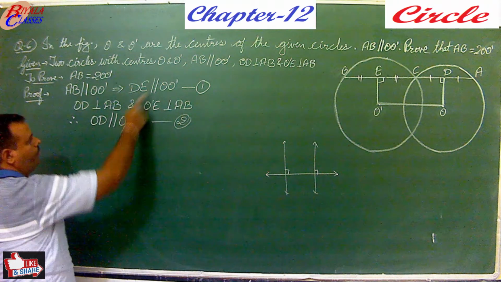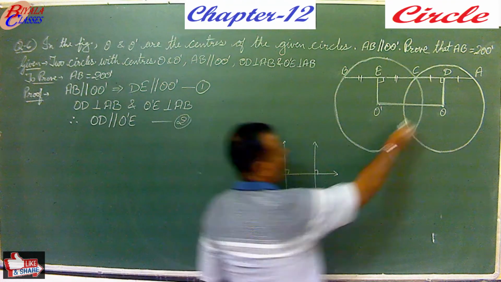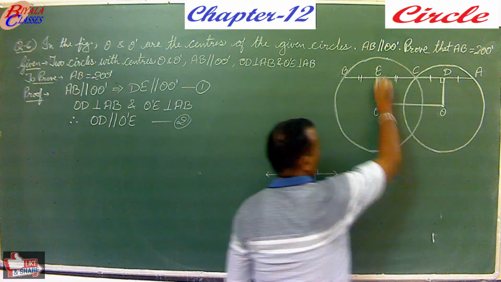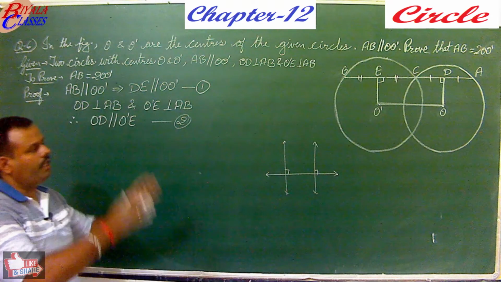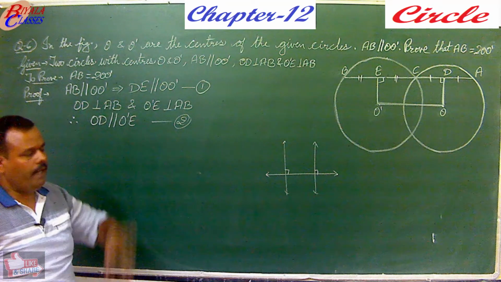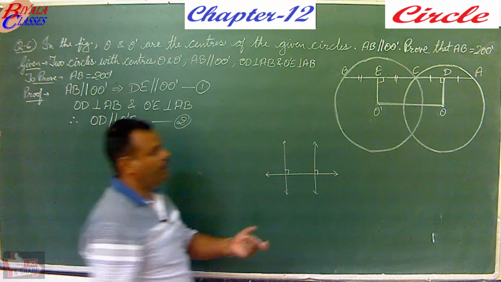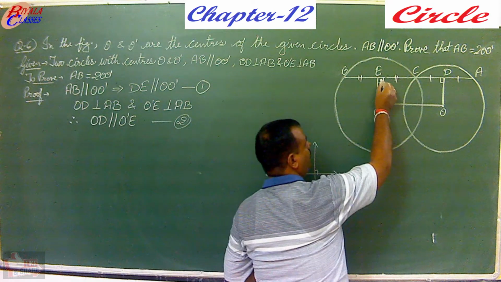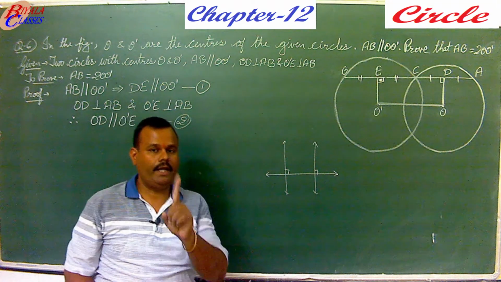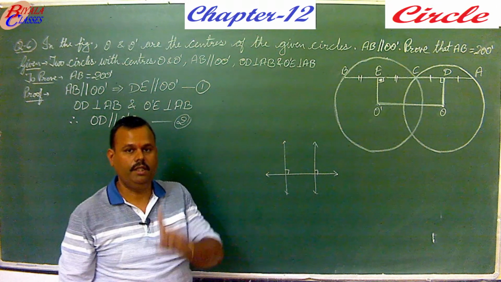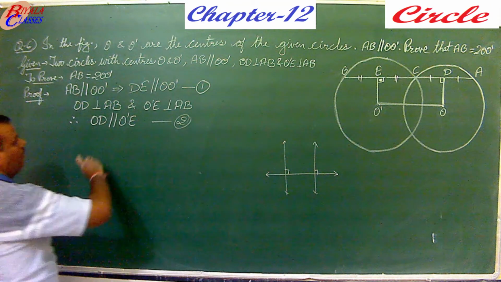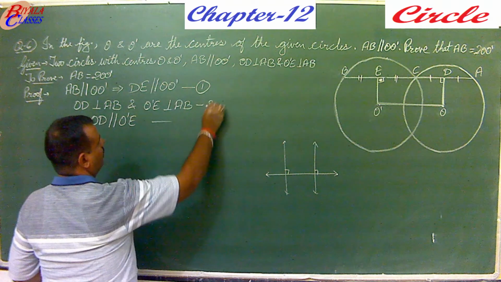Now here, if you take these two, what do we get? We get DE is parallel to OO dash. Similarly, OD is parallel to O dash E. It means in this quadrilateral the opposite sides are parallel, and being parallel it is a parallelogram. But what about this angle? This is 90 degrees, and any parallelogram with one right angle is considered a rectangle. So if you have any parallelogram with one right angle, then it is considered to be a rectangle.